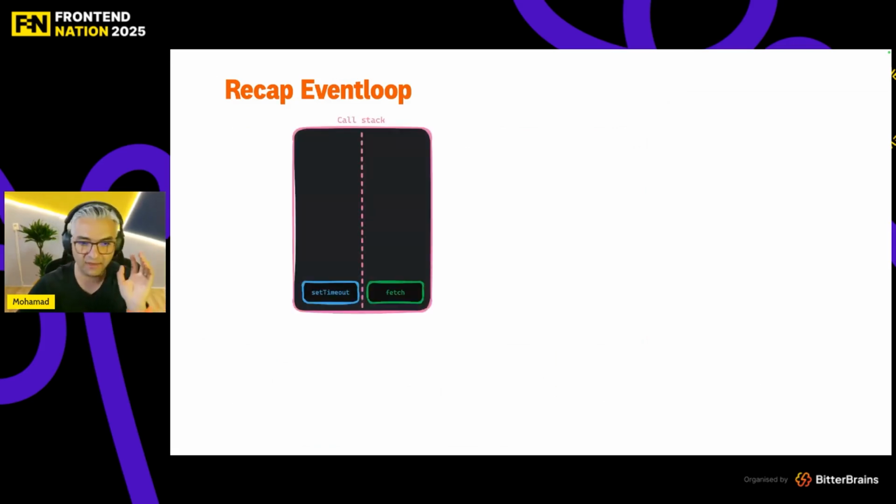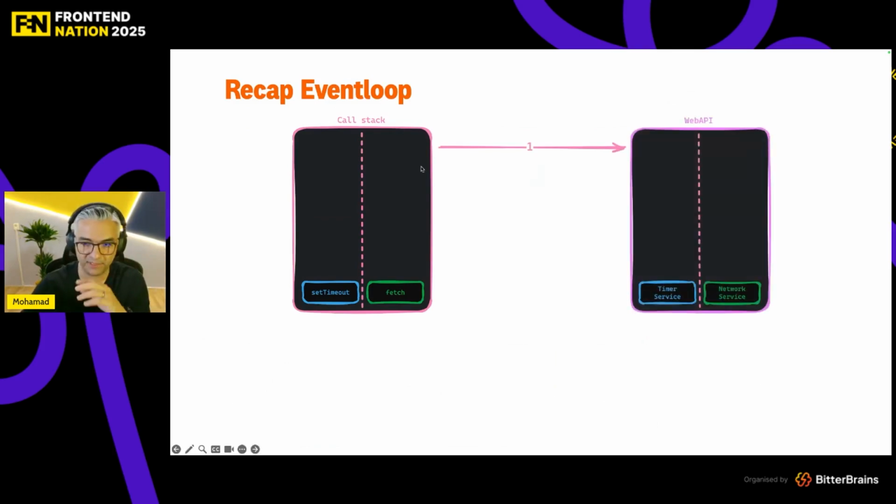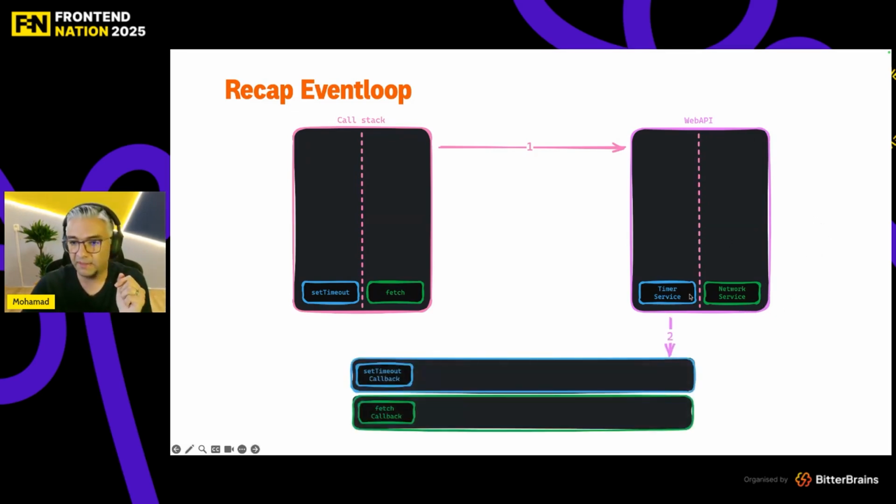Let me recap everything. Imagine in the call stack, you have a set timeout or fetch. Set timeout is supposed to go to the timer service. Fetch is supposed to go to the network service in the web API. So web API, as soon as these functions are satisfied, they go to the corresponding queues, set timeout callback and fetch callback. Again, they go to the call stack, the callback functions I meant. So they're gonna run normally. So this is the recap of the event loop in a simple way.